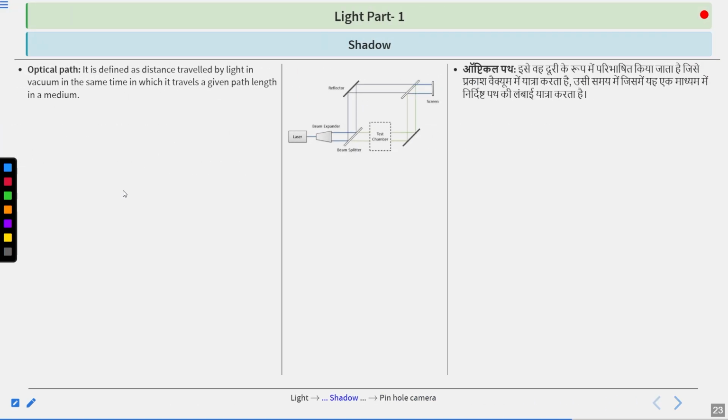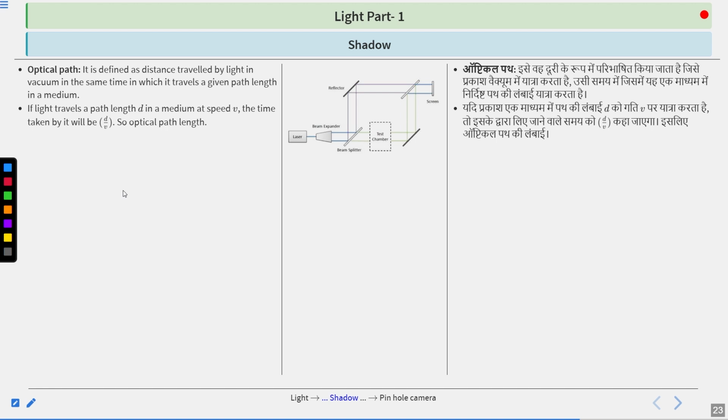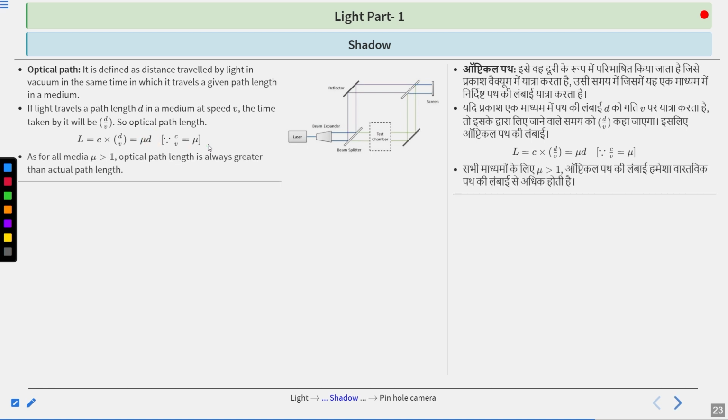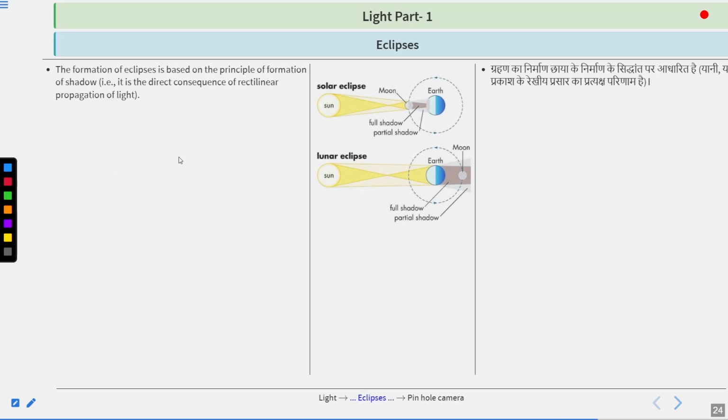Optical path is defined as the distance traveled by light in vacuum in the same time in which it travels a given path length in a medium. If light travels a path length d in a medium at speed v, the time taken by it will be d/v. So optical path length L equals c into d/v, which equals c/v into d. As for all media, optical path length is always greater than actual path length.